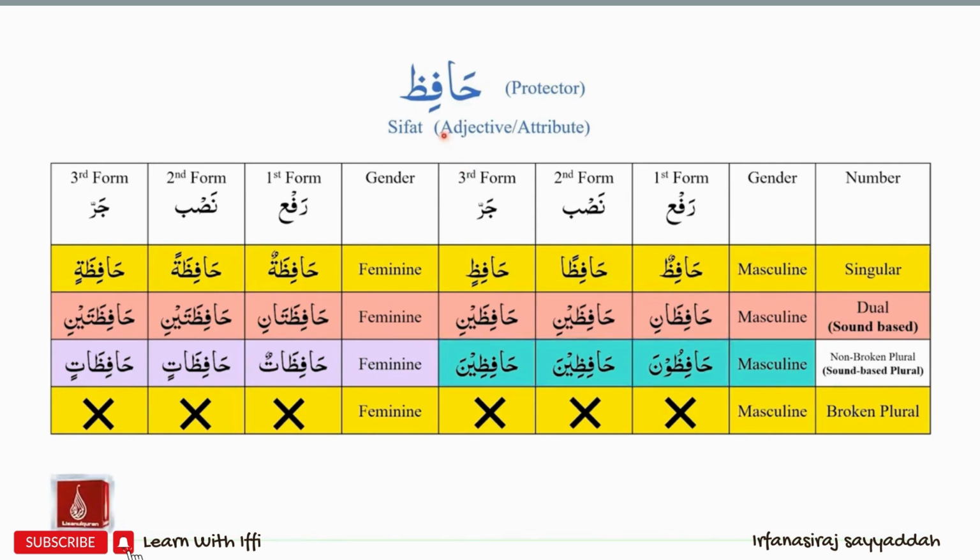So the different forms of hafiza will be hafizatun, hafizatan, hafizatin, hafizatani, hafizataini, hafizataini, hafizatun, hafizatin, hafizatin.